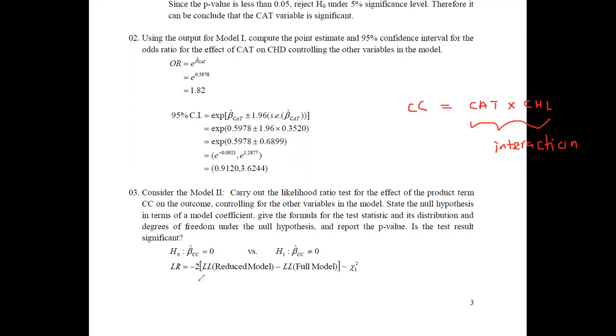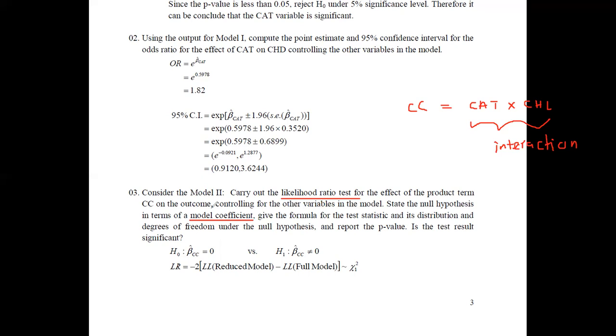Therefore, here we are asked to test this using the likelihood ratio test, and you are asked to state the null hypothesis in terms of the model coefficient. Since you are using the model coefficient, you can simply use these beta hat values. No need to go for the e to the powers, because here there is no need to express it in the form of odds ratio.